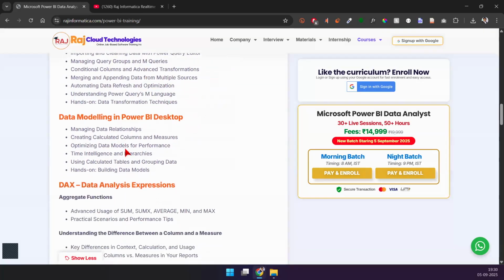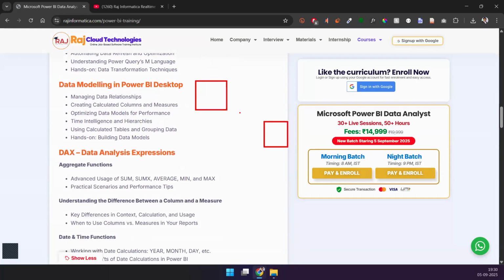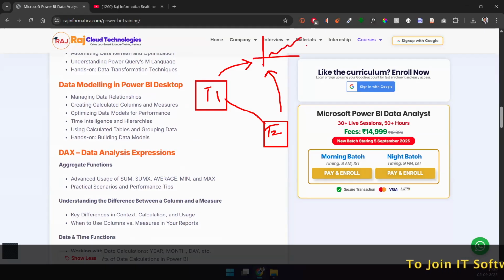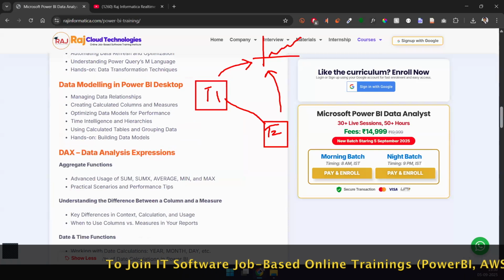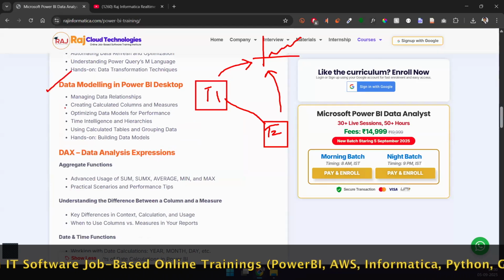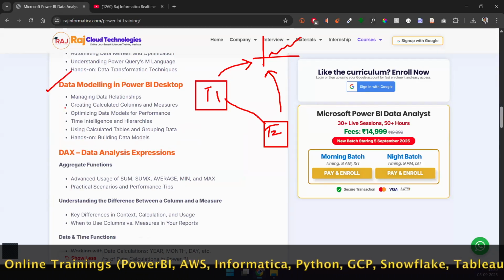And then there comes something called data modeling. Data modeling is all about connecting your tables together. Let's say this is table 1 and this is table 2. You're just connecting these tables together, and you want to leverage the information from these two tables. Okay, you take information from these two tables and you create your charts and graphs. All right, so that's how you do this. So you need to understand how to do some data modeling. So we'll talk about that as well.